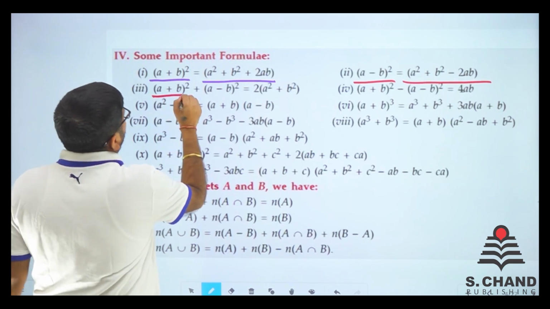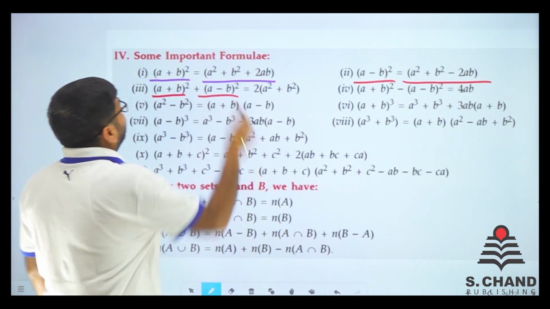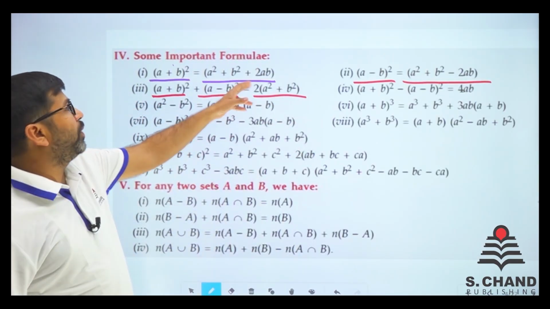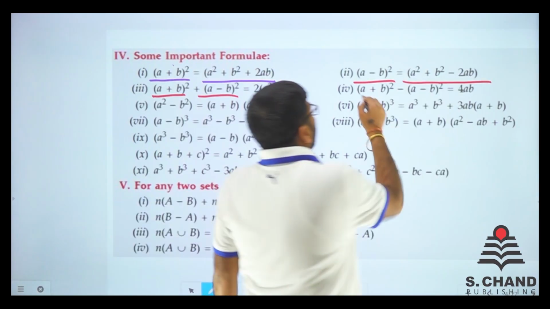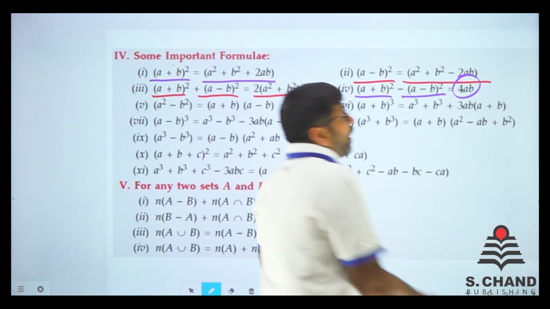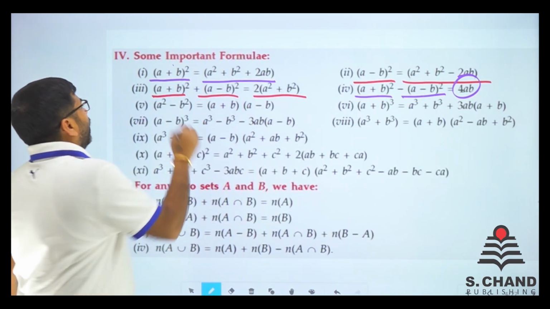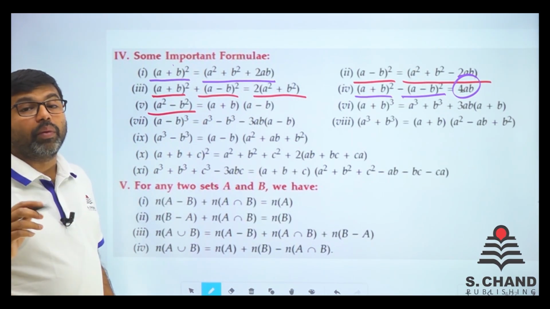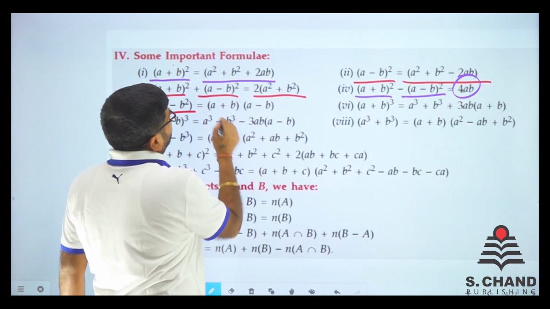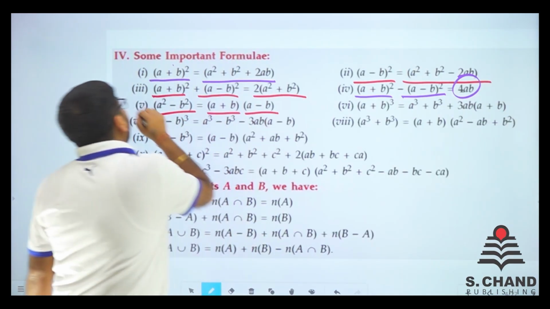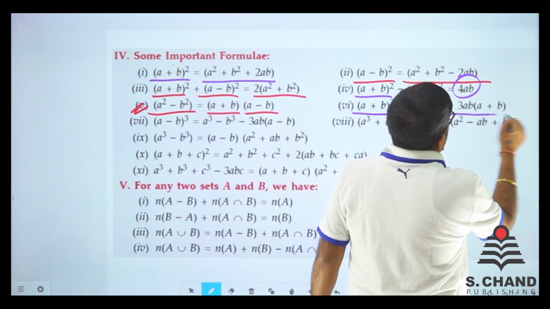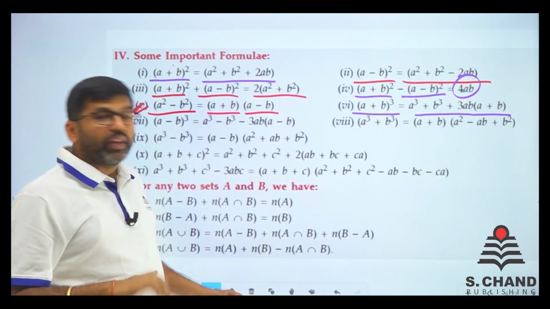Then what is (a plus b) whole square plus (a minus b) whole square? If you add these two, you get 2(a square plus b square). Why? Because the plus 2ab and minus 2ab get cancelled out. (a plus b) whole square minus (a minus b) whole square is always 4ab, because the others get cancelled out. A square minus b square, many a times we apply this formula: a square minus b square is (a plus b)(a minus b). Very important, right? (a plus b) whole cube is a cube plus b cube plus 3ab(a plus b).